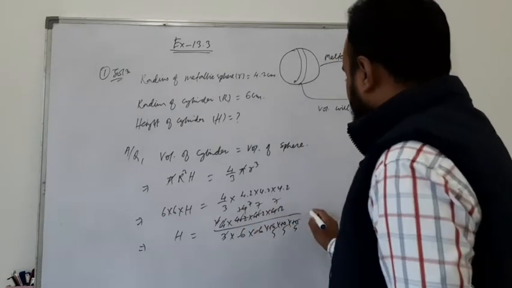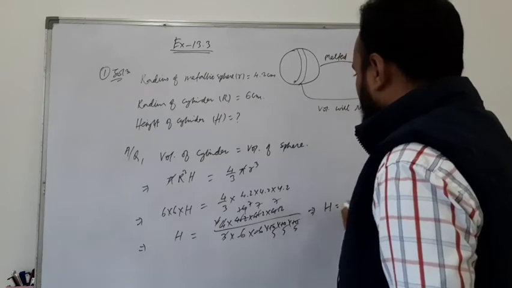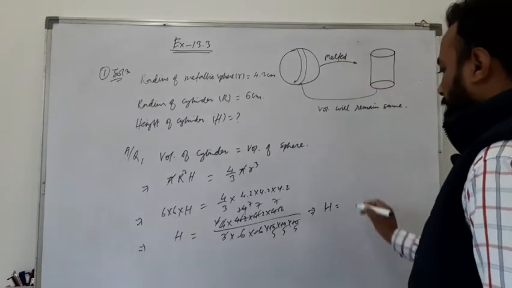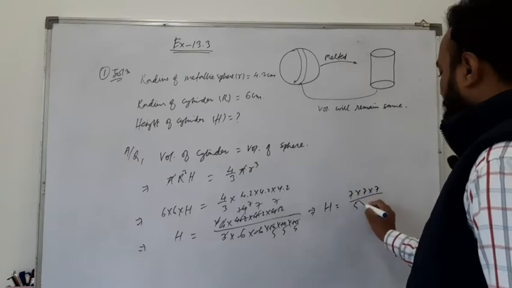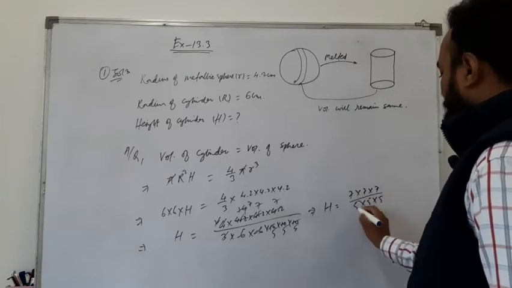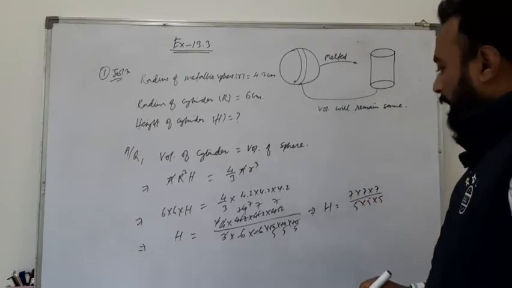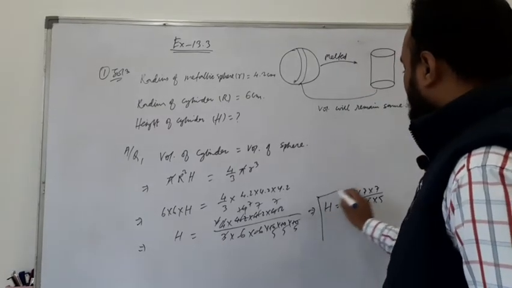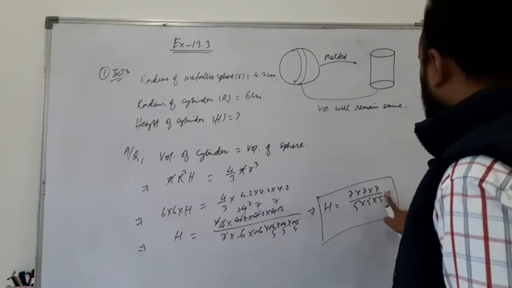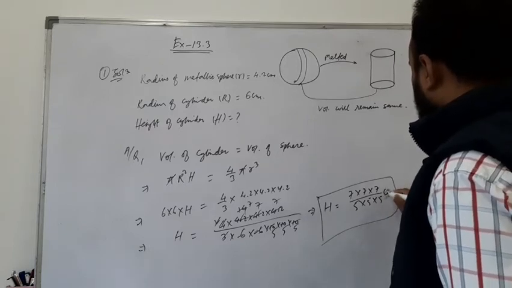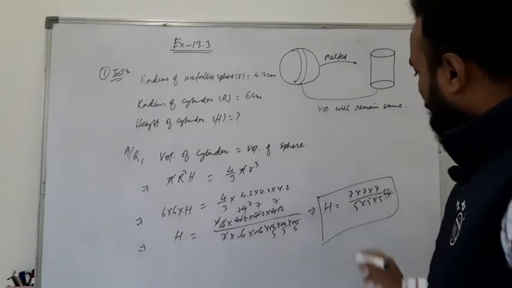So now you have h is equal to 7 into 7 into 7 by 5 into 5 into 5. So solve this and you will get the value of h in centimeters.